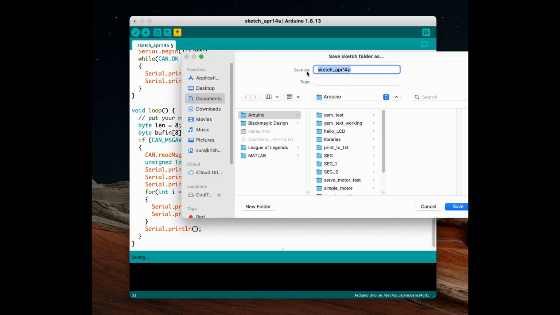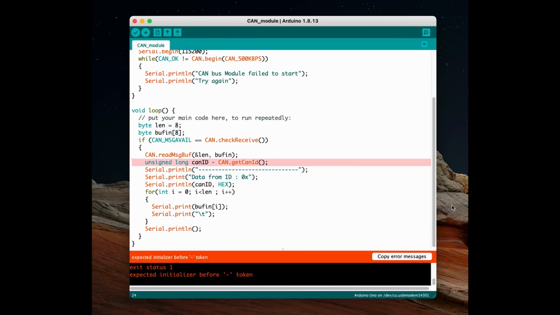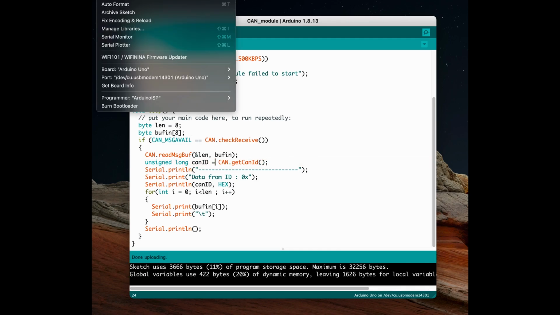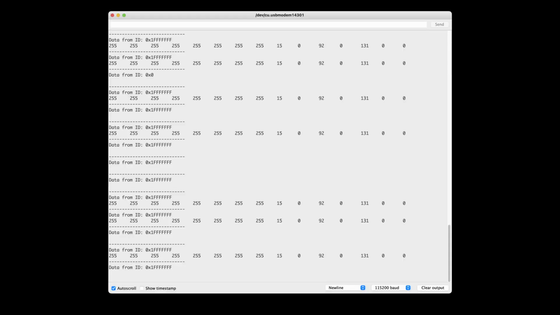Let's compile this code now. We got a simple syntax error. After fixing this, we compile again and upload it to the Arduino. When we open the serial monitor, this is how the data looks. And lastly, cross-referencing these values with a DBC file of the respective controller that we used, we can identify various parameters such as speed, current, thrust, etc.